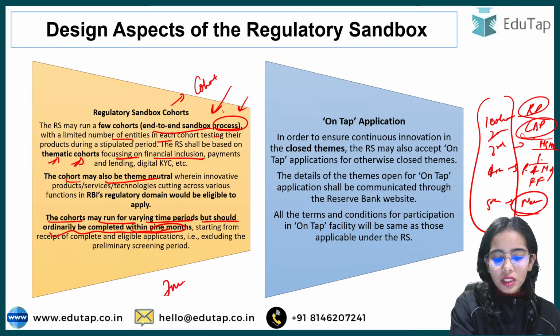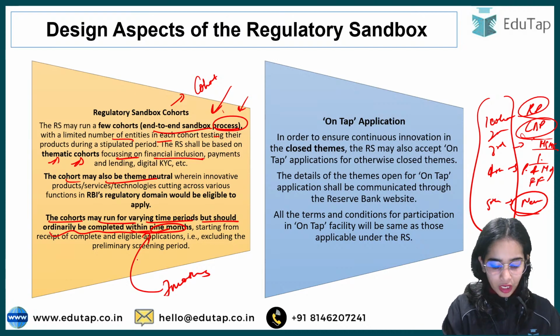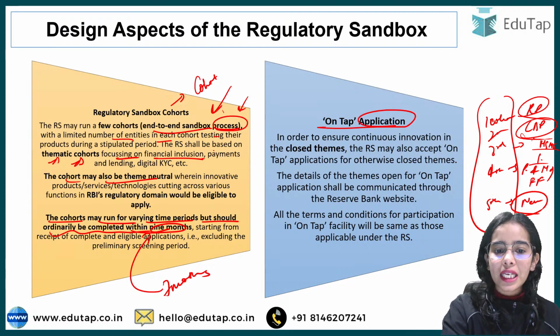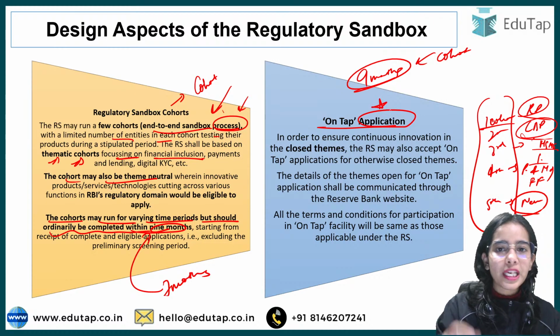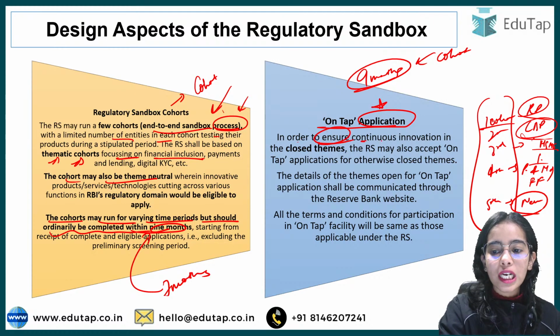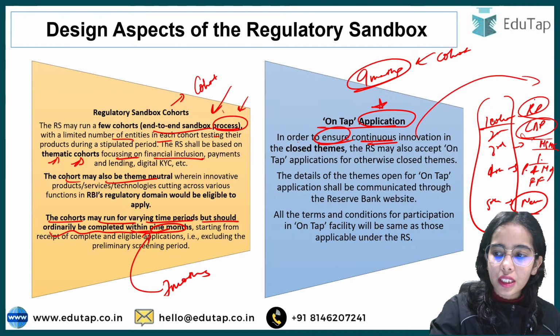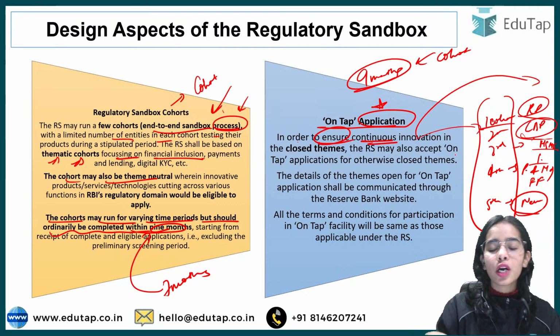So before, the time period was 7 months, which has been increased to 9 months. Okay. Next is on-tap application: even if the cohort has finished within 9 months, and the closing of the cohort has happened, on-tap application is still provided in order to ensure continuous innovation that can happen in retail payments and in cross-border payments.